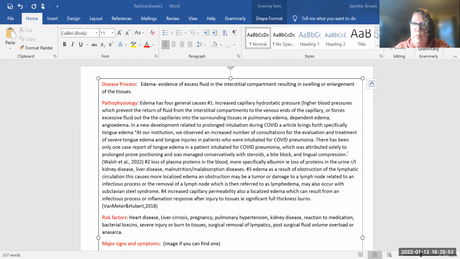And interestingly, when I was doing my research in the pathophysiology, there was a new development related to COVID and prolonged intubation of patients causing specific edema just at the tongue.